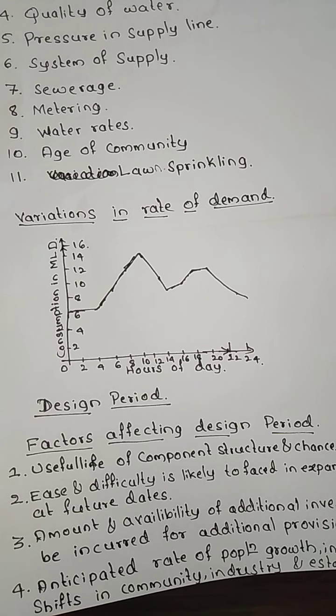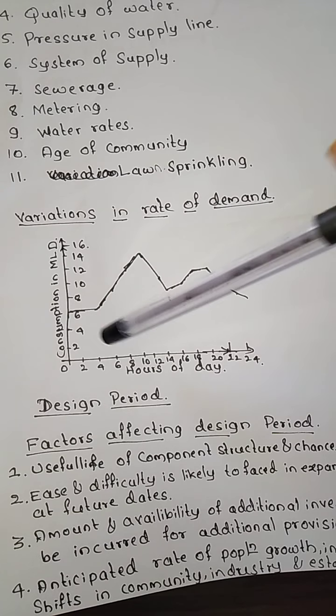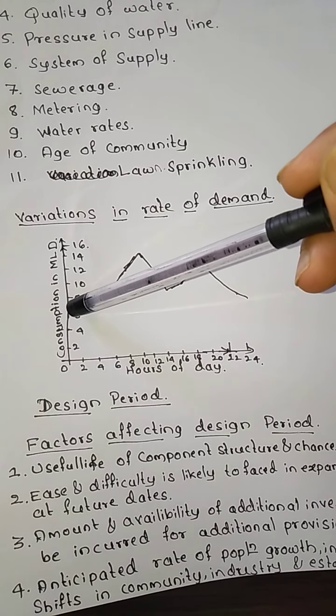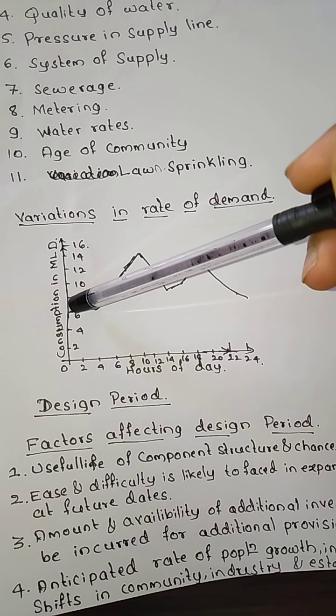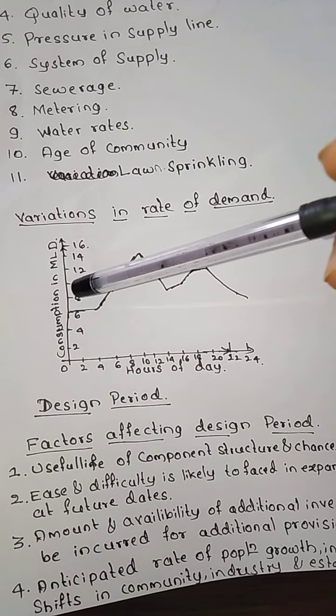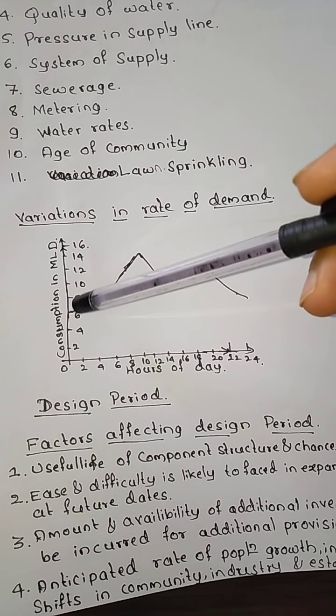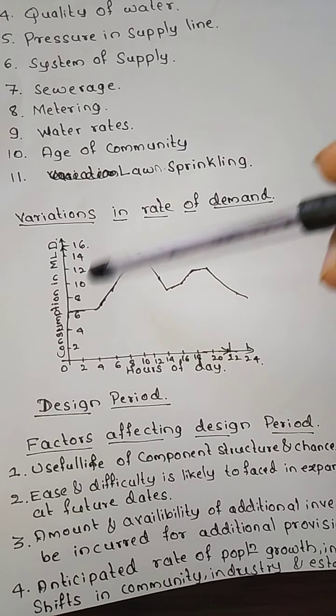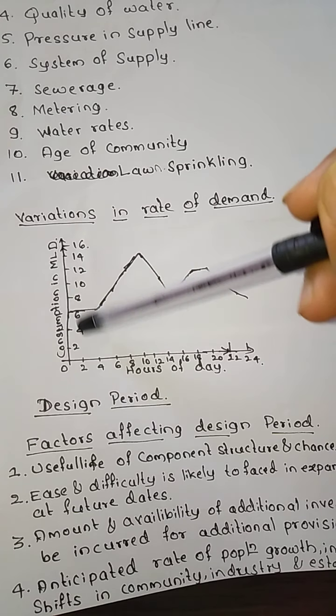Now if we consider 24 hours of supply, we start at 0, that is 12 am at night. Normally here all the human activities have nearly stopped, so the water we consume during the night time is usually very less.